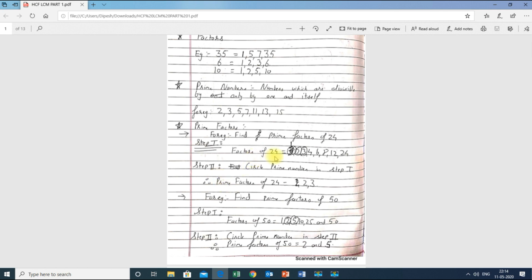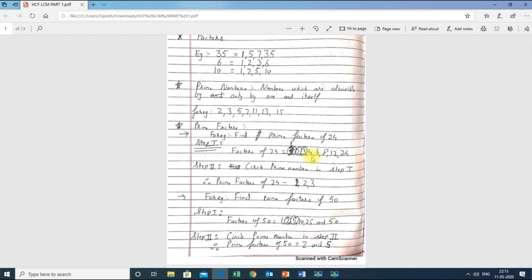Factors of 24. We know that 1 into 24 is 24, so I wrote 1 and 24. Now 2 into 12 is 24, so I wrote 2 and 12. Then I will go with 3. 3 eights are 24, so I wrote 3 and 8. Then I will go with 4. 4 sixes are 24, so I wrote 4 and 6.